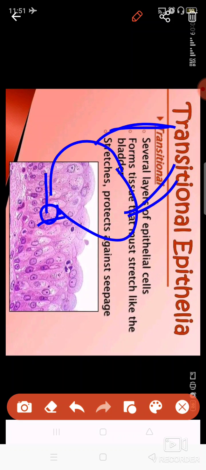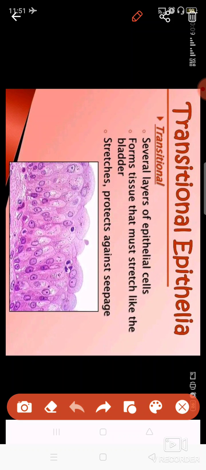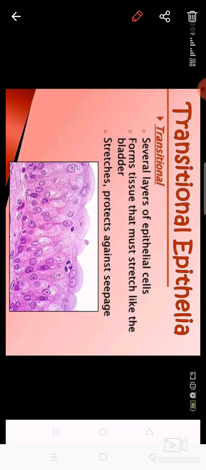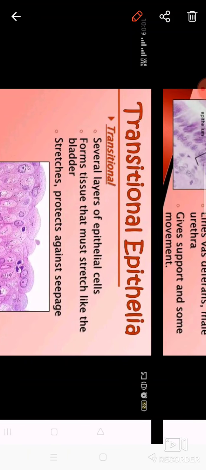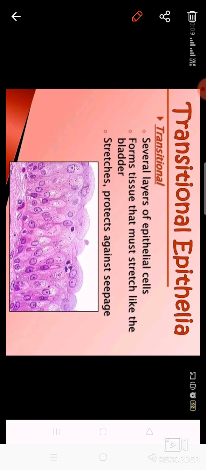Why? Because urine which is formed by the kidney comes here, and it keeps on filling inside the bladder, so its diameter can change. That is why the walls are made up of this transitional epithelial tissue. They help in stretching of the organ, and they also protect against seepage, meaning nothing can go inside it. So now your epithelial tissue is completed.